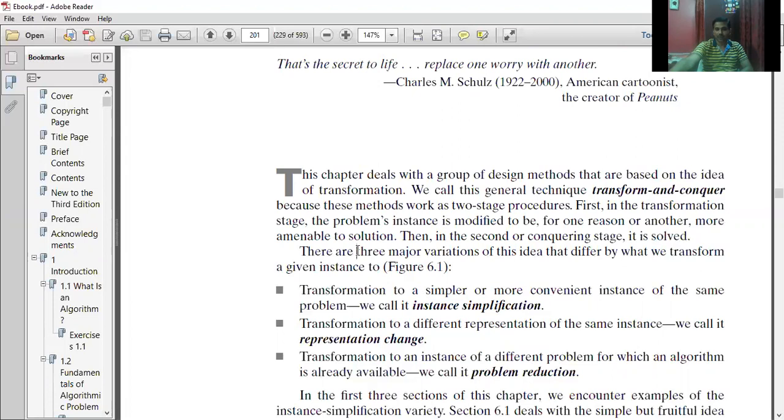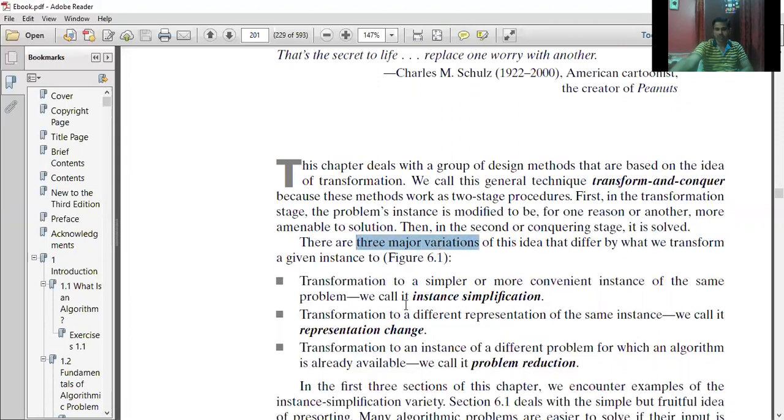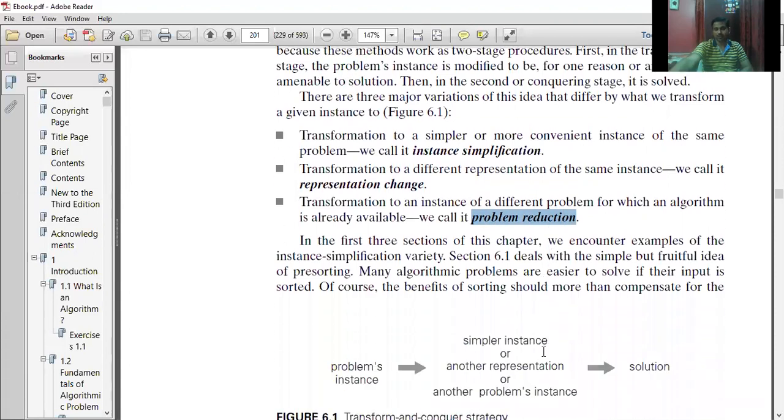Here it has been mentioned that there are three major variations. One is, as I already mentioned, instance simplification, the second is change of representation, and the third one is problem reduction. First we're going to consider the first variant, instance simplification. Here I want to take an example of checking element uniqueness in a given array.